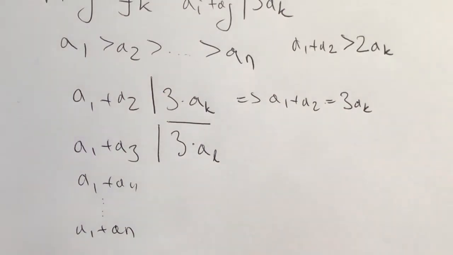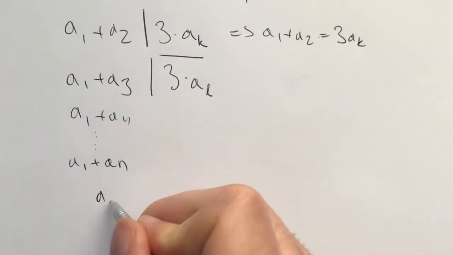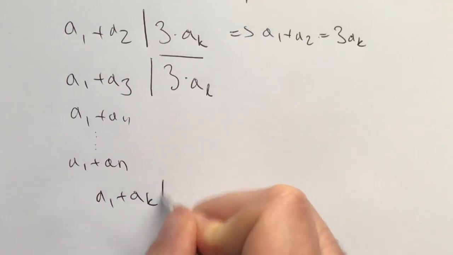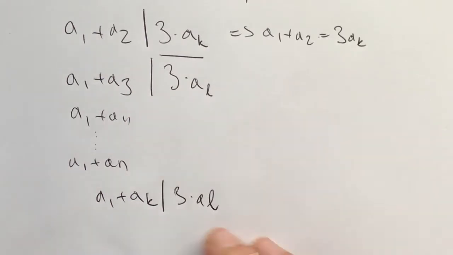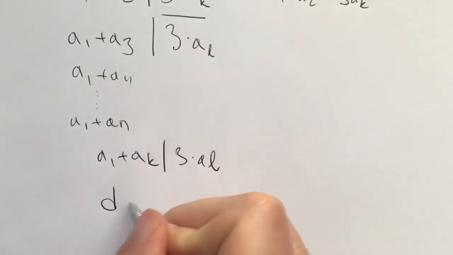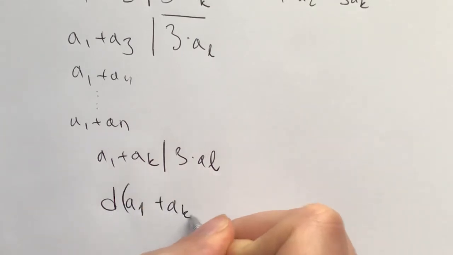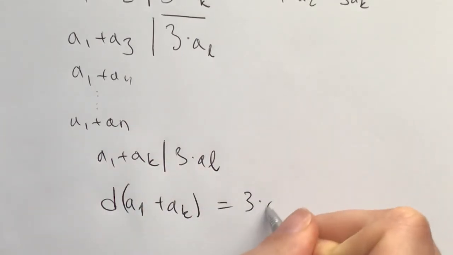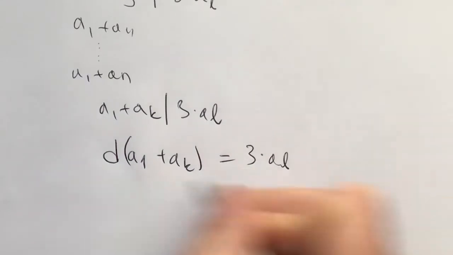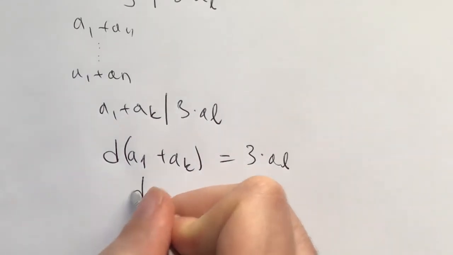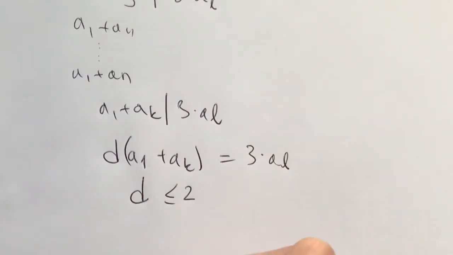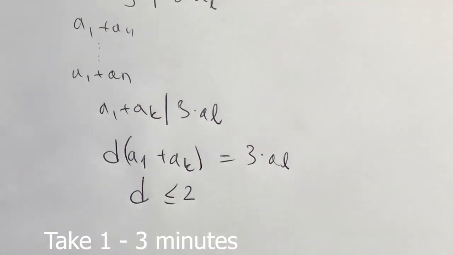The reason I find them interesting is if a1 plus ak divides 3 times al, then I know there exists a d such that d times (a1 plus ak) is equal to 3 times al. Now what I know from here is that d is less than or equal to 2. Can you tell why? Take a minute to 3 minutes to figure out why d needs to be less than or equal to 2, no matter what k and l are.